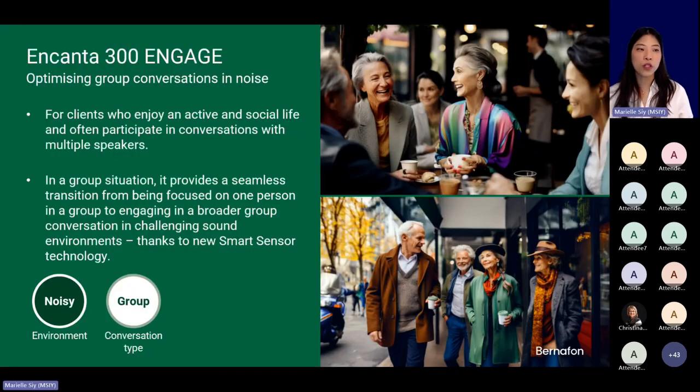And then the third member, which is Encanta 300 Engage. So who is it for? It is for clients who enjoy an active and social life and often participate in conversations with multiple speakers. And what is the benefit? So in a group situation, it provides a seamless transition from being focused on one person in a group to engaging in a broader group conversation in more challenging sound environments. And that is possible because of the new smart sensor, which I will be talking about later.